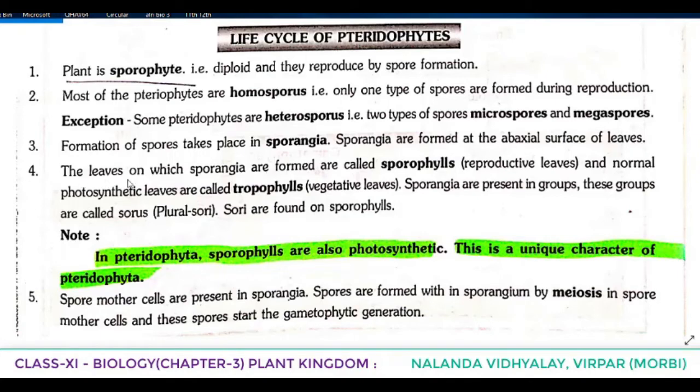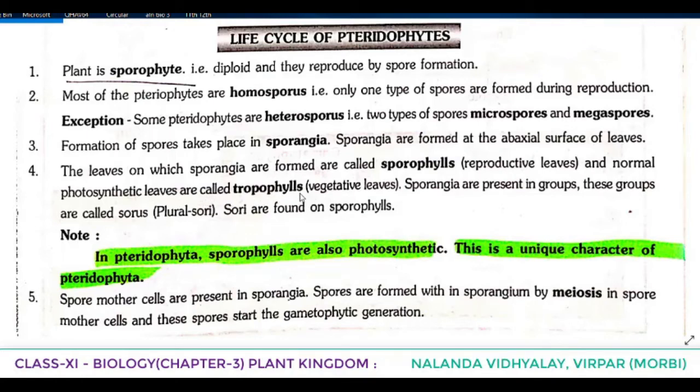The leaves on which sporangia are formed are called sporophylls, or we can call it as reproductive leaves. Once again see, first we told that formation of spores takes place in sporangia and sporangia are formed at the abaxial surface of leaves, and the leaves on which sporangia are formed are called sporophylls, or it is known as reproductive leaves, and the normal photosynthetic leaves are called tropophylls.